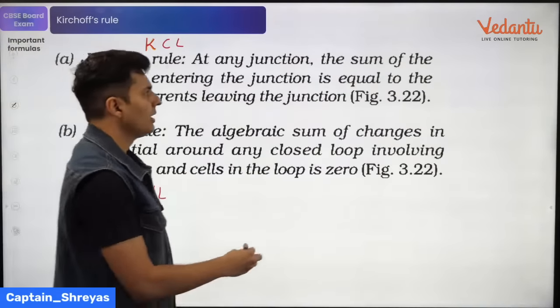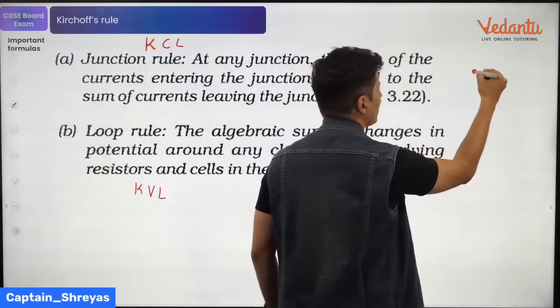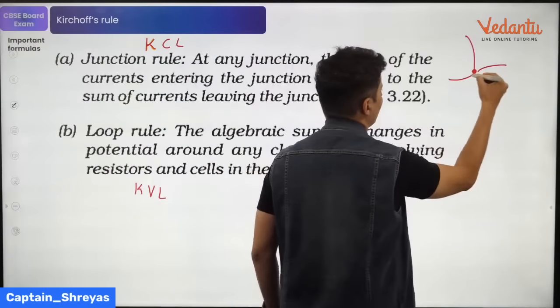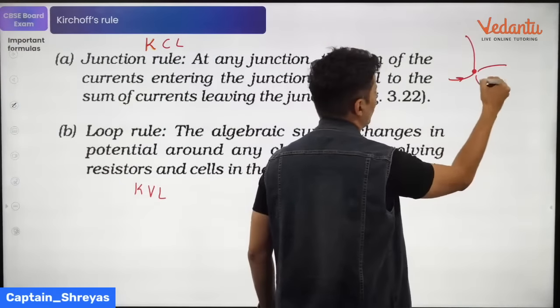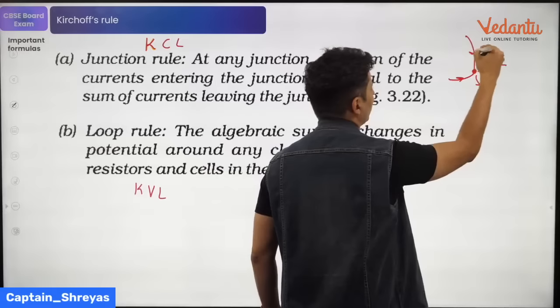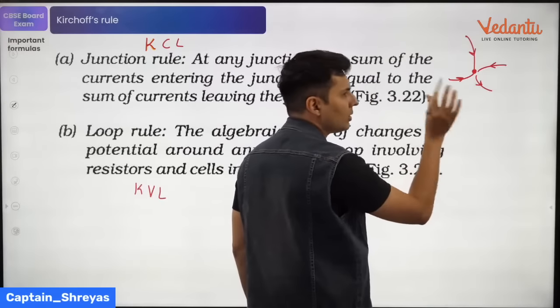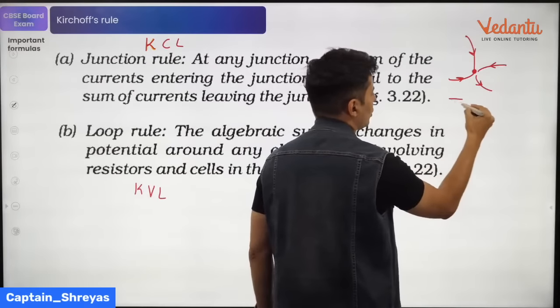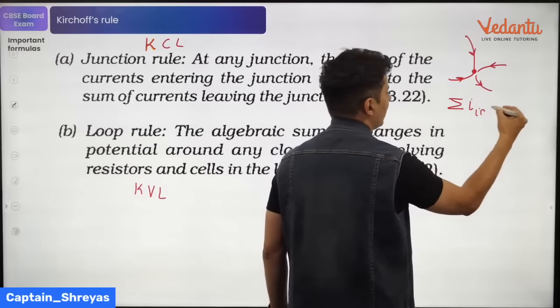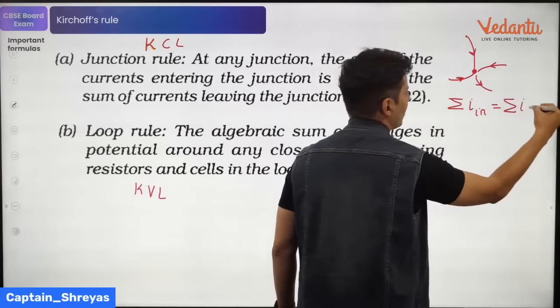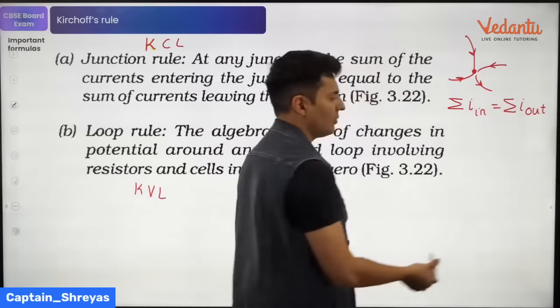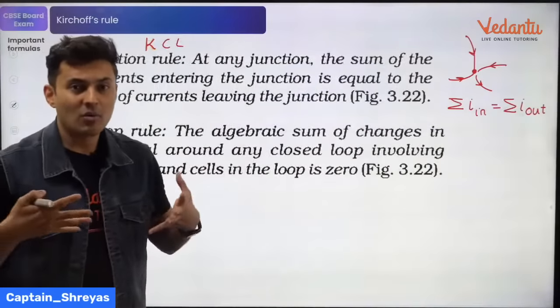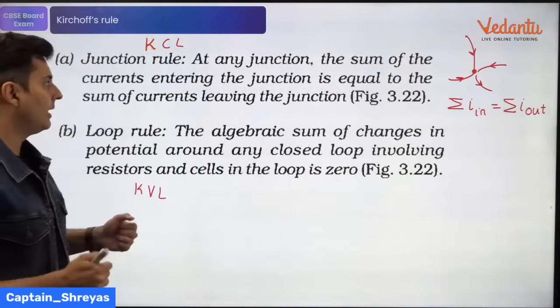In the junction rule, remember, if you are at a junction and there are multiple branches of current coming in or going out, then the total current coming in is equal to the total current coming out. Add all the currents which are coming in, add all the currents which are going out, and their sums will be equal because no charge can get accumulated at any point.